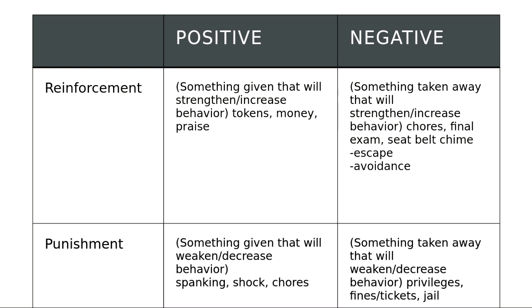So that taking away of the chores is the negative part, and it serves to increase or reinforce their behavior of behaving appropriately. Another example of negative reinforcement would be classes where if you have an A at the end of the semester, you don't have to take the final exam. So the professor takes away the final exam in order to increase your behavior of getting A's in the class.